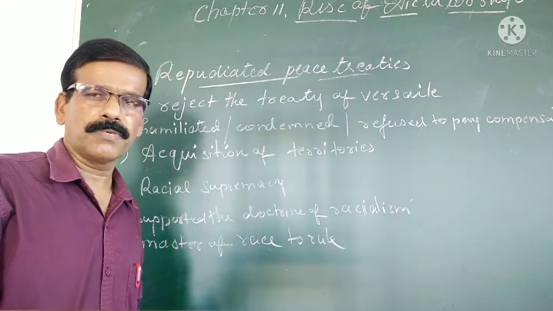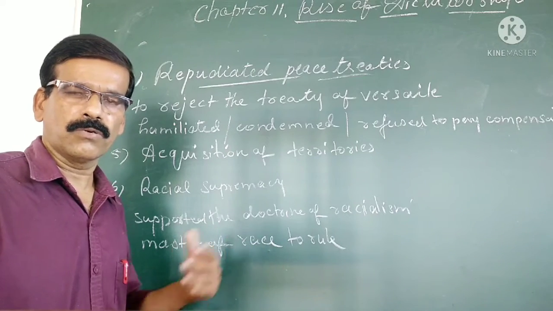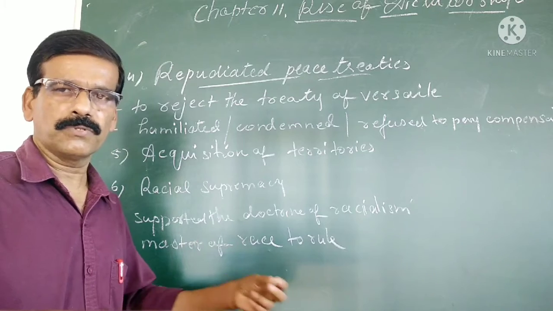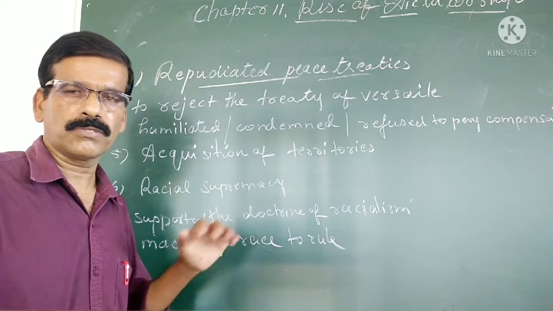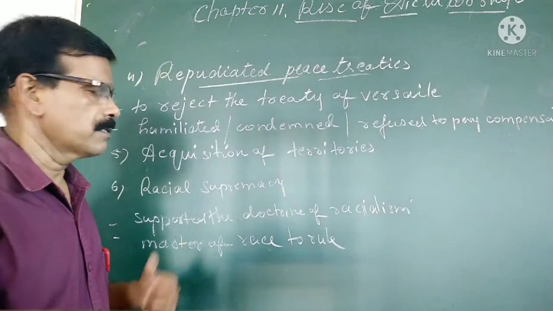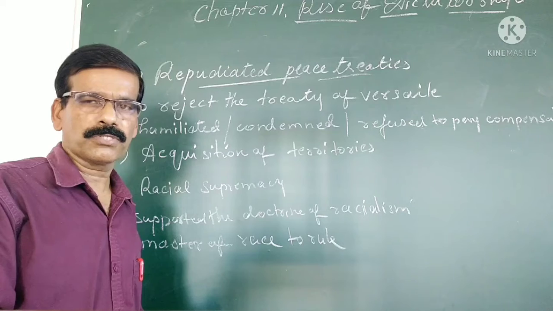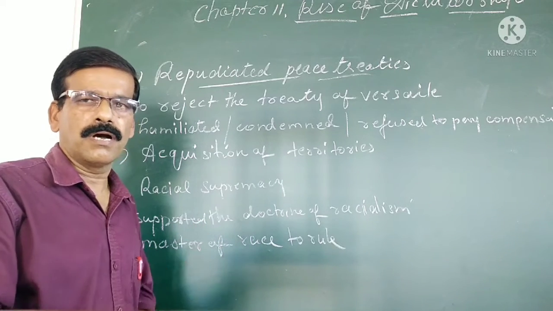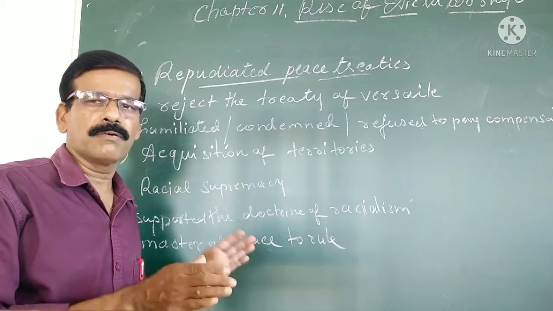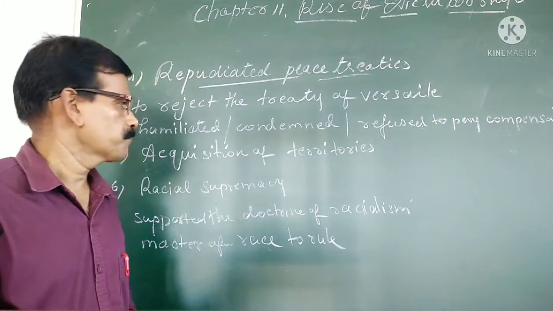According to this treaty, Germany had to give a lot of compensation to the winning countries, and also had to give their territories to other countries. But when Hitler came to power, he refused to follow many of these conditions because that was a shame on Germany, and Germany was completely humiliated by the winning countries.